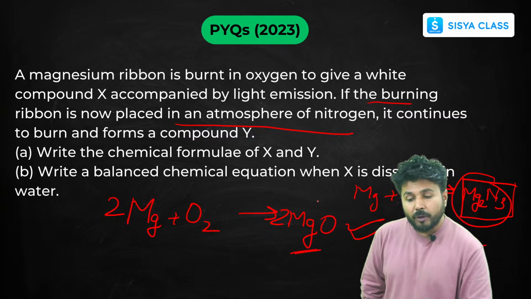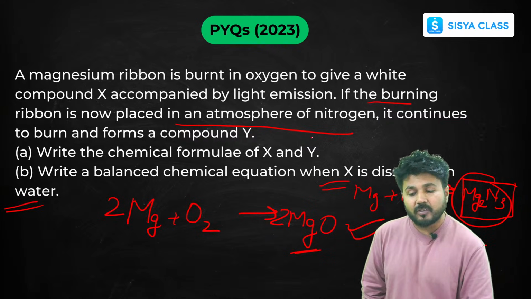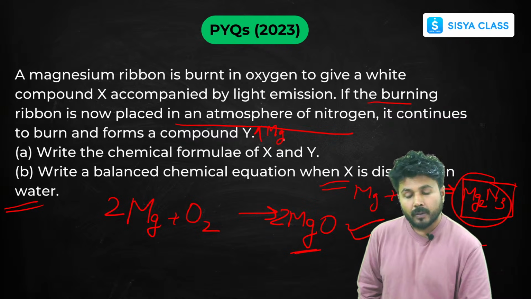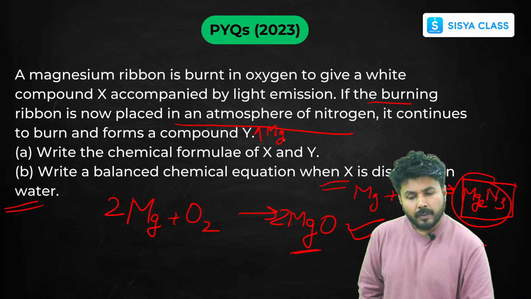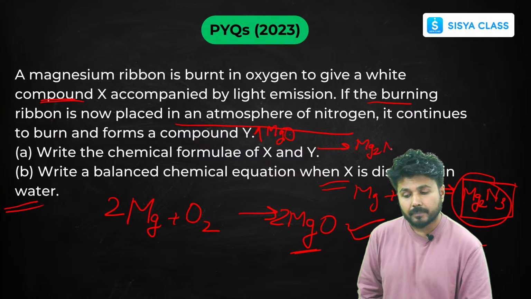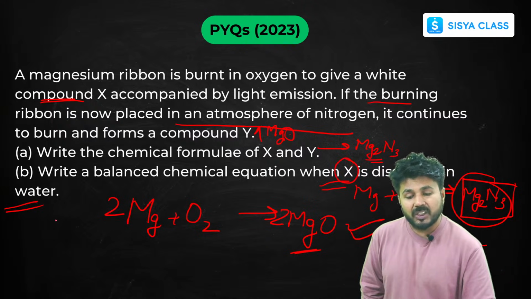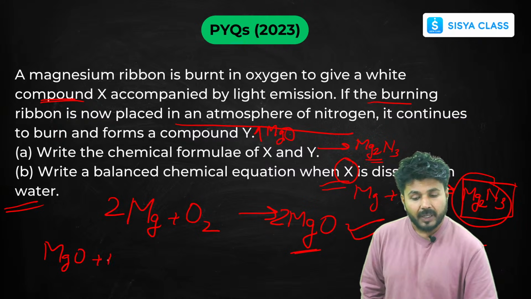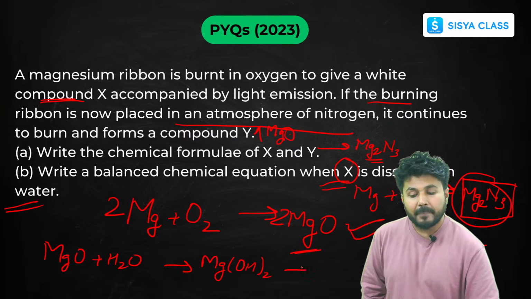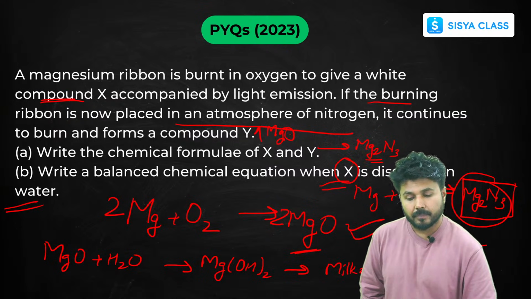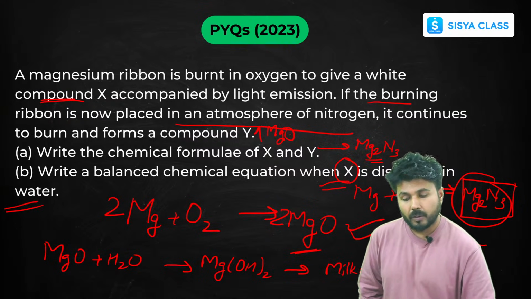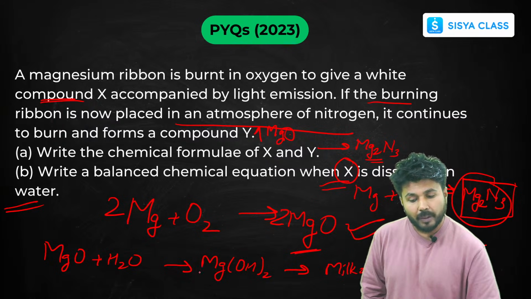Okay, and if you will burn magnesium in air, your X is magnesium. Magnesium oxide, because we are asking here about compound, so it is magnesium oxide. Your Y is your magnesium nitride. And if you dissolve magnesium oxide in water, it will form magnesium hydroxide. That is your milk of magnesia. Okay, now you can balance it.